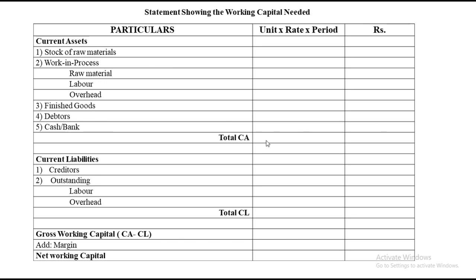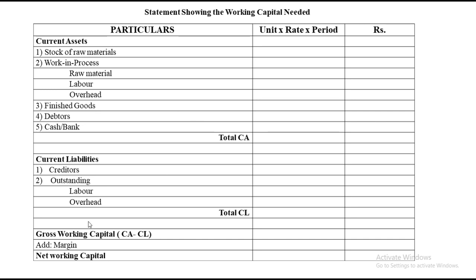Once we get the value, we get the total current asset. After that, we note down the current liability. Now, there are only two things which you have to remember in current liabilities. We have creditors and we have outstanding. Again, outstanding has labor and overheads. When you subtract total CL from total CA, you get your gross working capital.